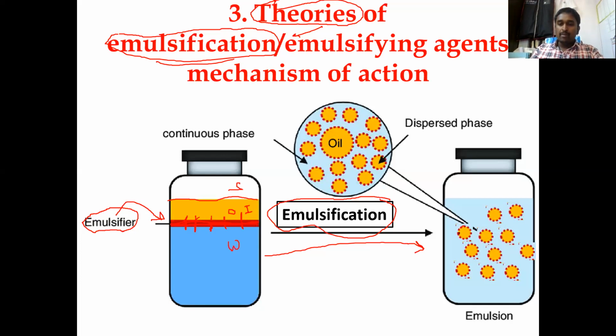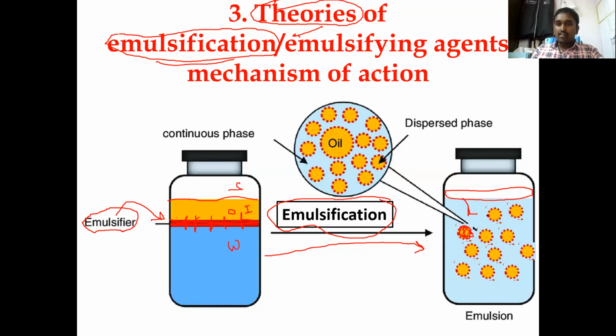the oil will be like this. Now, if you see, before, the oil surface area is more, the complete surface area. Now, the oil surface area is very less. That is nothing but a reduction of interfacial tension. Now, with the reduced interfacial tension, whatever oil was present at the top layer in the previous diagram, these oil globules will come into the bulk of the solution and will form a globule like this.